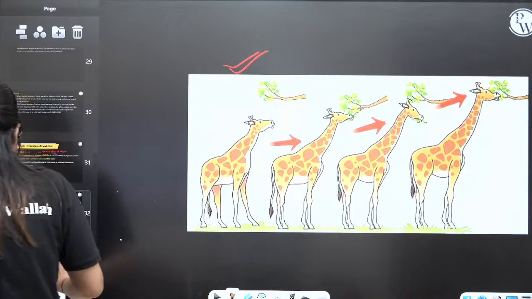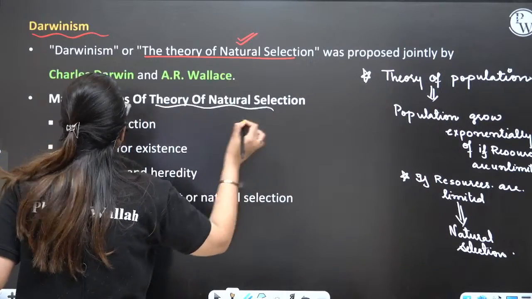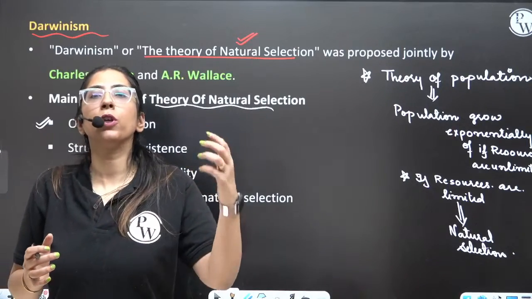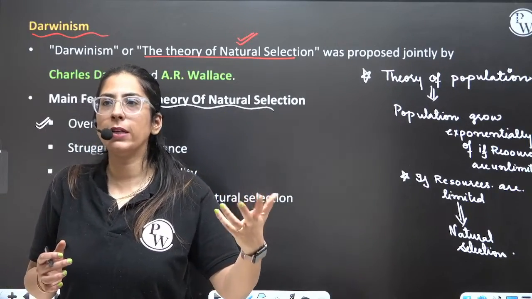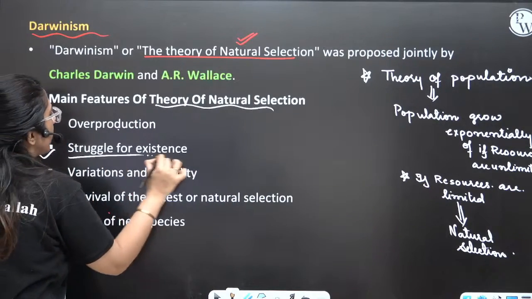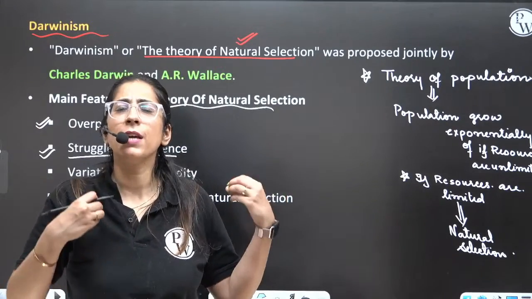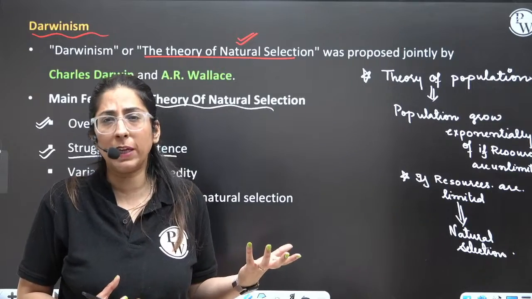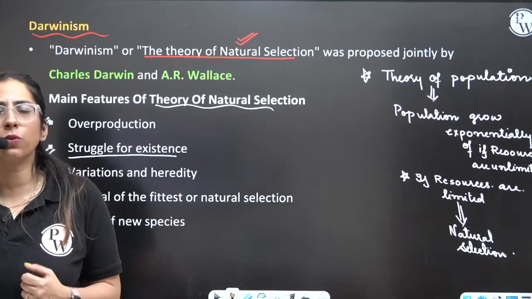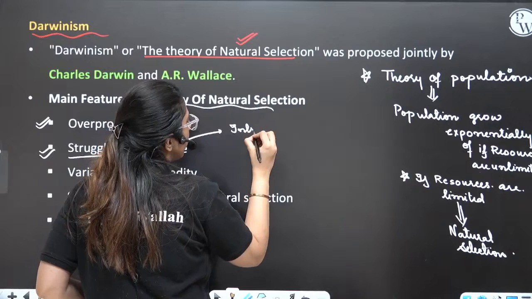Yes? Okay. Now, what were the different points related to Darwin? In the theory of natural selection, he gave the following points. Overproduction. Each and every organism reproduces to a maximum, right? Now, next is struggle for existence. Some species produce thousands of eggs, lakhs of eggs during their lifetime. If I talk about insects, they have a capacity for overproduction. So what will happen? Those eggs are going to struggle, and there will be two kinds of struggle. One is intraspecific.